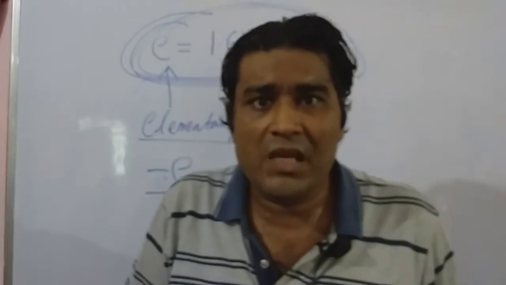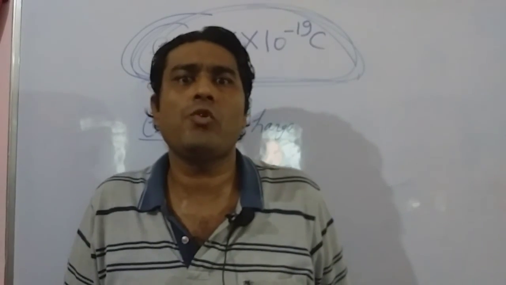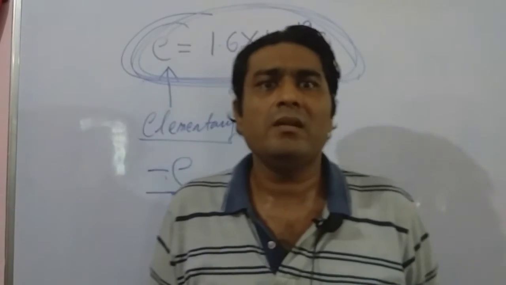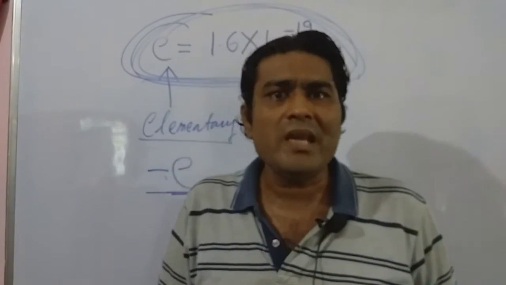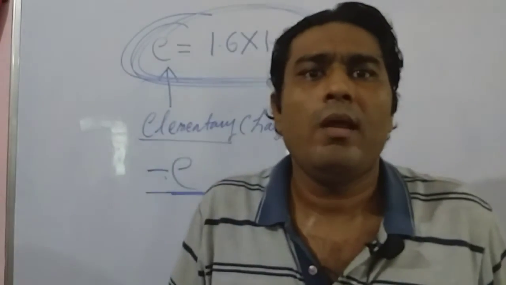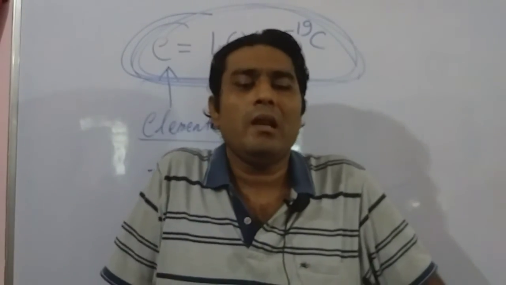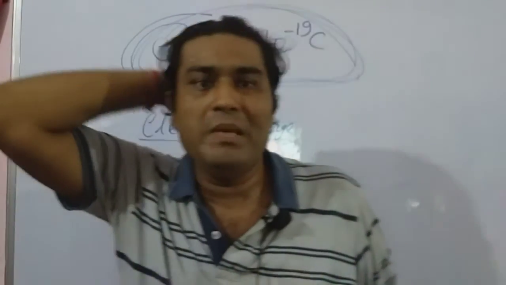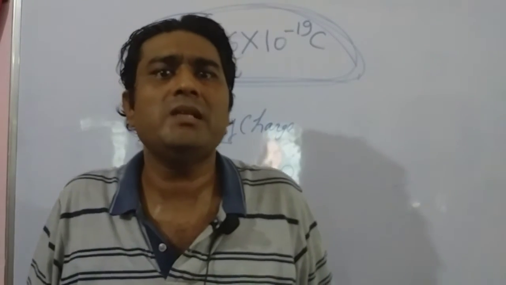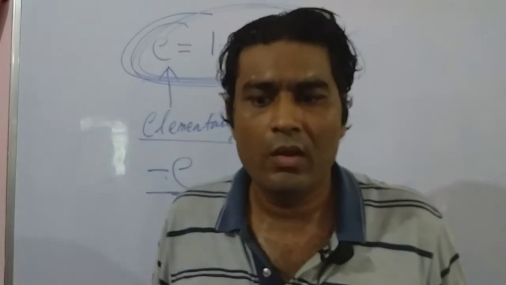In beta positive decay, there was a proton, and that proton changes itself into a neutron and simultaneously emits a positron and a particle called a neutrino. But never think that a proton is made up of a neutron, a positron, and a neutrino. In beta negative decay, a neutron changes itself into a proton and simultaneously emits an electron and a particle called an anti-neutrino.